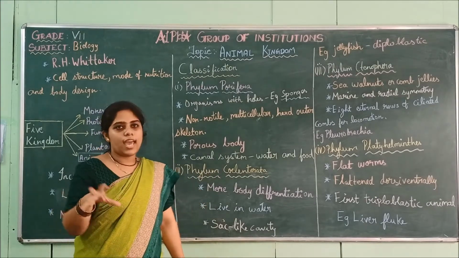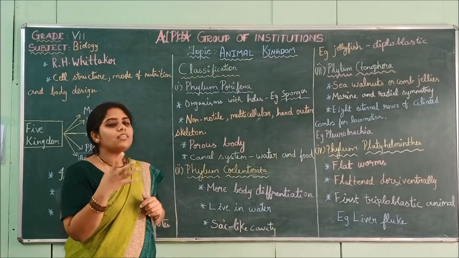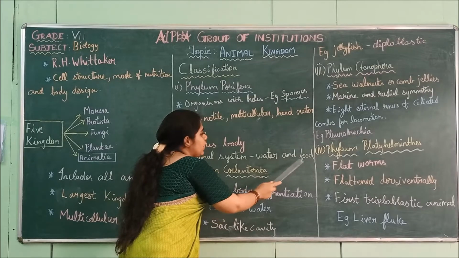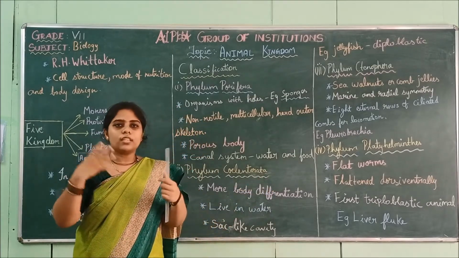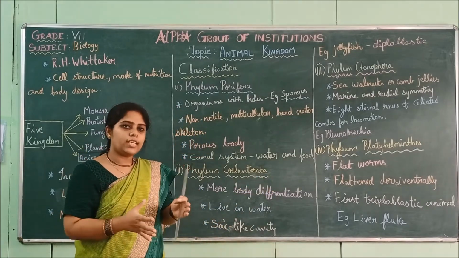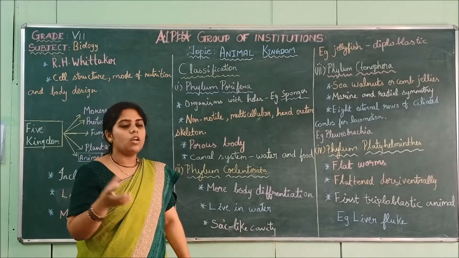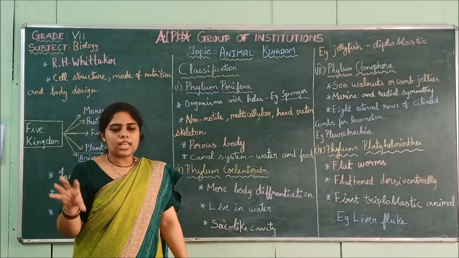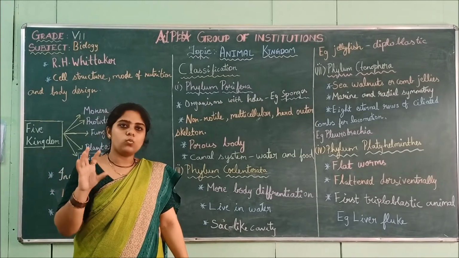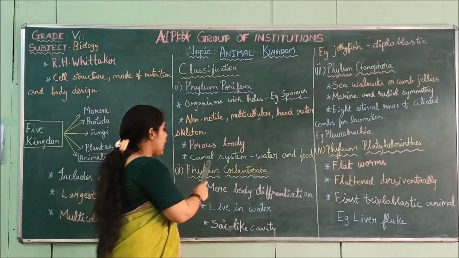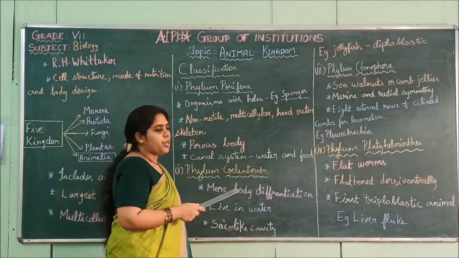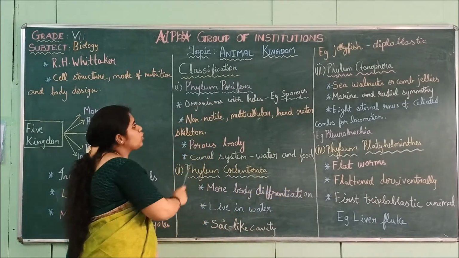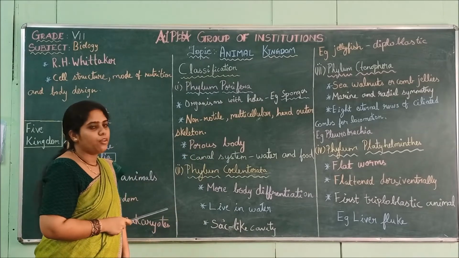They have a canal system inside them. What this canal system does is it transports water and food. So it may look like a plant, it may be very small, but the internal structure of these animal kingdom organisms is well organized. So they have a canal system that transports water and food. So these are a few characteristics of phylum Porifera.